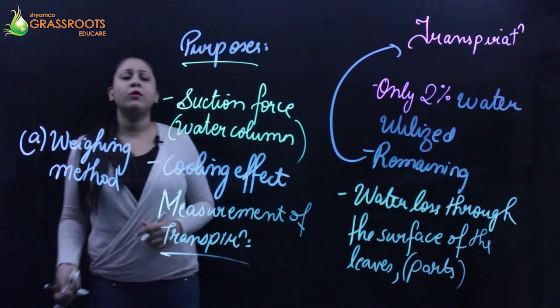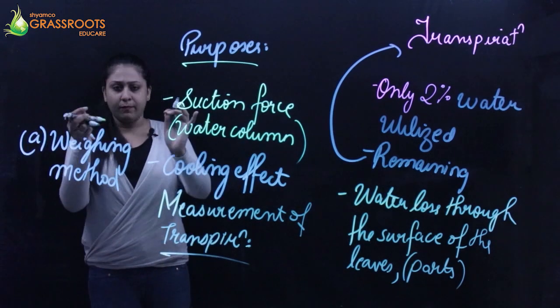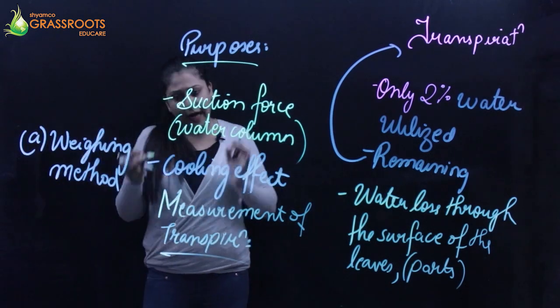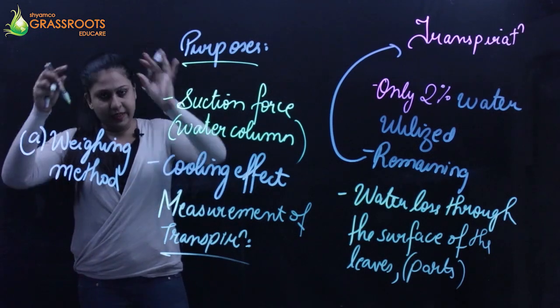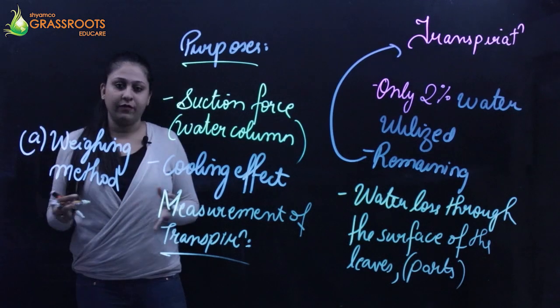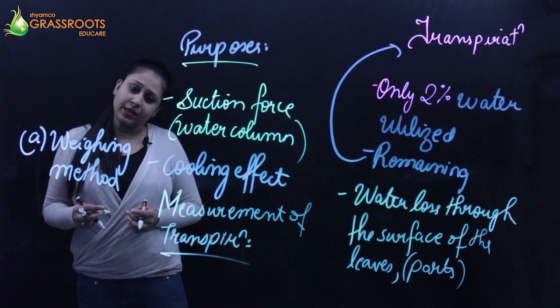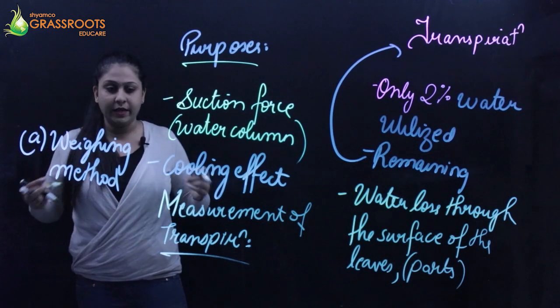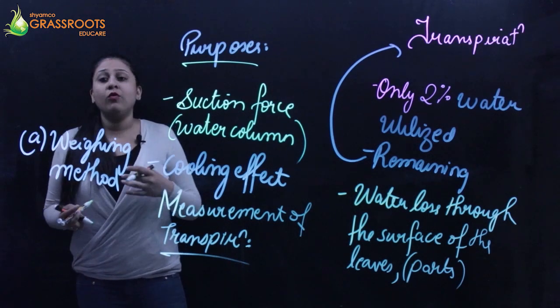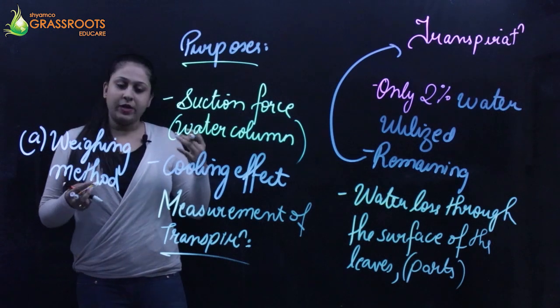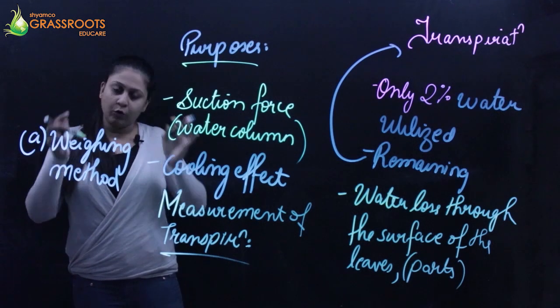So in this weighing method, what I'm going to do is take a potted plant. That potted plant is going to be covered properly, every part of it from top to bottom, so that no water comes in and no water loss happens. And I'm going to weigh it before I cover it.